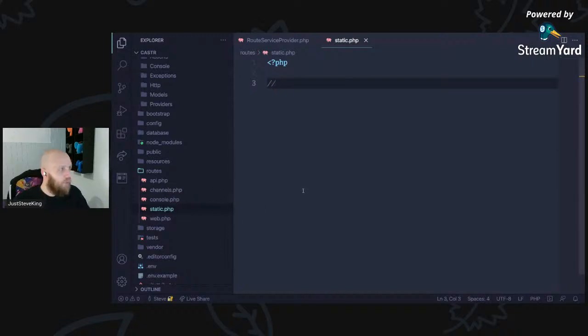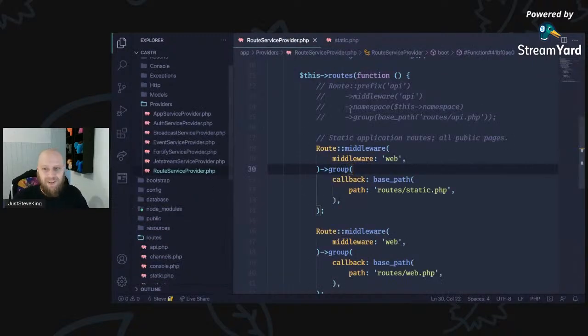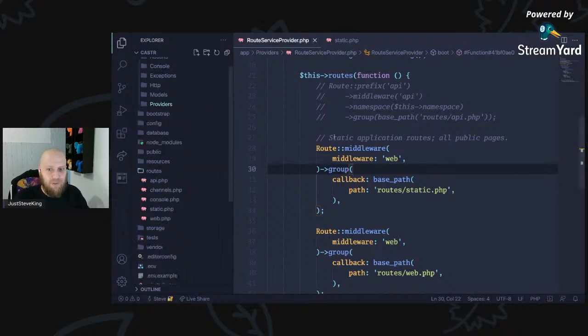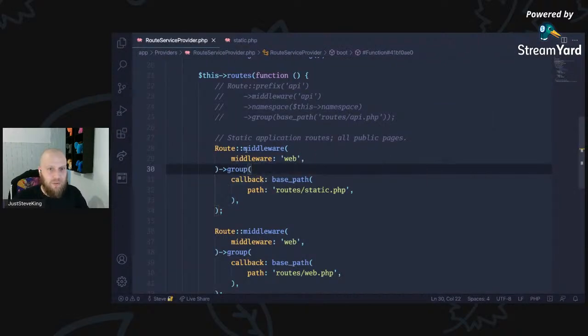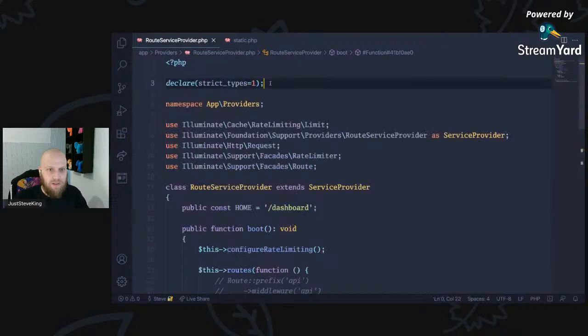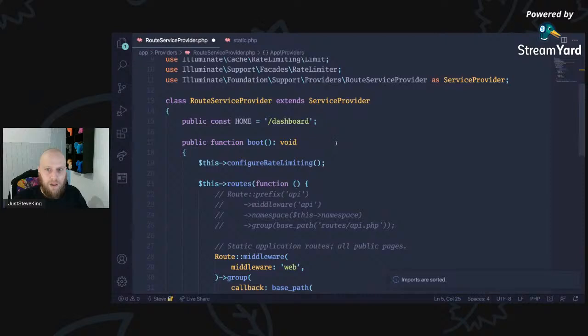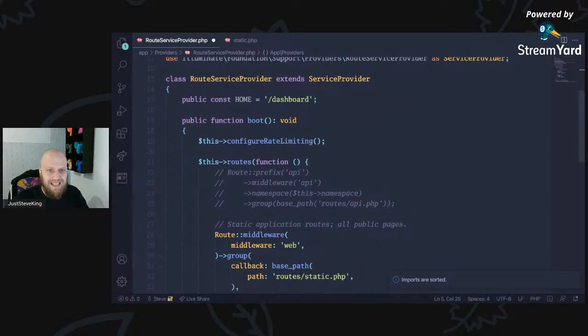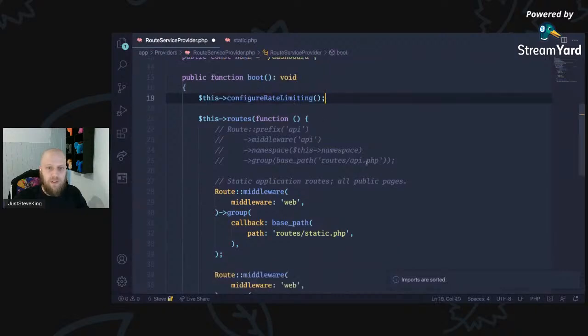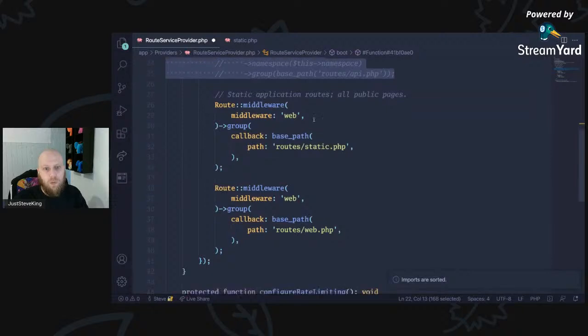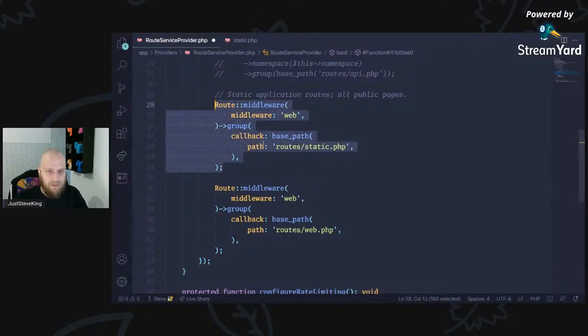VS Code looks different, yeah, I added a new theme as well. I thought I'd dabble and use a new theme at the same time. So there's our route service provider. So the only change we've done here, other than declaring strict types and sorting our imports, we've cleaned it up a bit. And in our boot method, we're still configuring rate limiting. For now, we've commented out the API because that's going to be a completely other thing at another point. All we've done is added a new set of routes to load in, static.